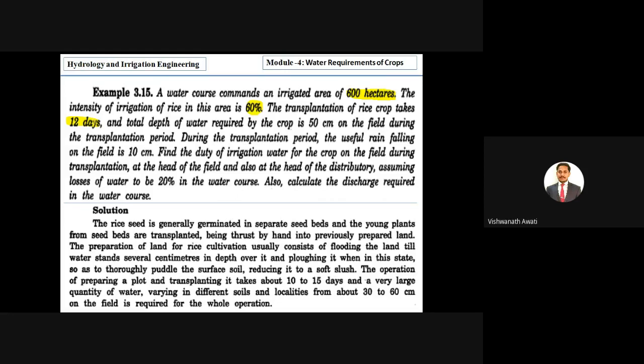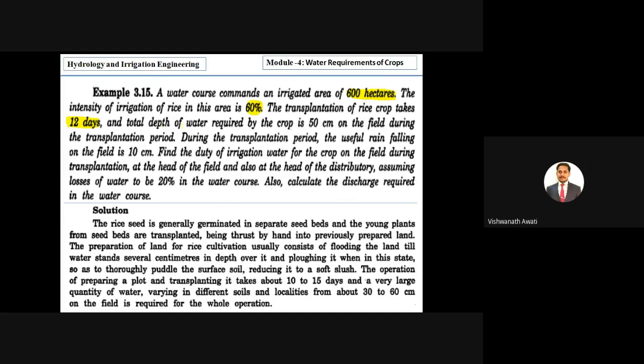After younger plants they will make a transplantation, means they will distribute the plants. That is what we mean by transplantation. So here they have given 12 days to prepare the crop for growing.